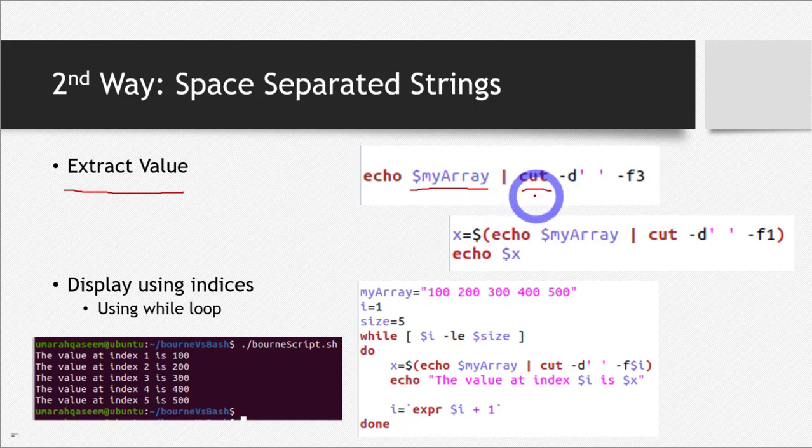This command is followed by this command, where I have to pass a delimiter. So this -d means I have to give it some delimiter, and a delimiter is actually a character. I have to give it that character on the basis of which I want to cut my string. So this is my string. I want to cut this string on the basis of some particular character, and I have to pass that character here.